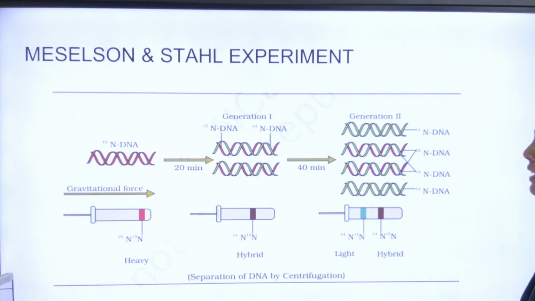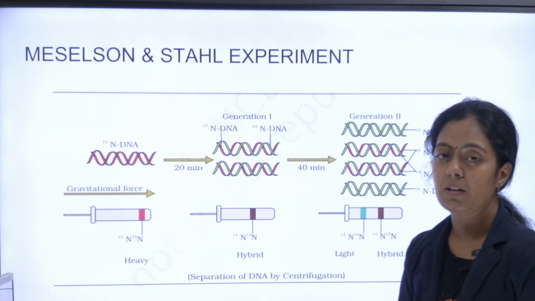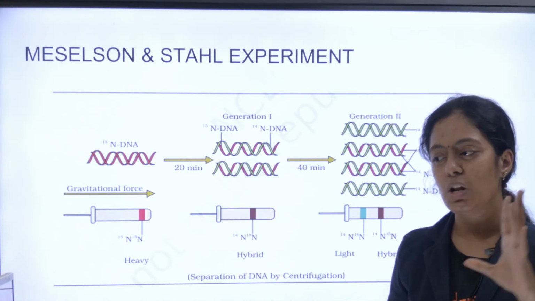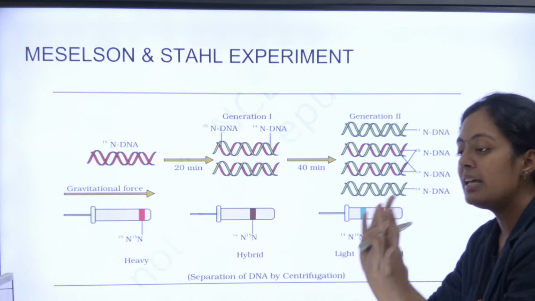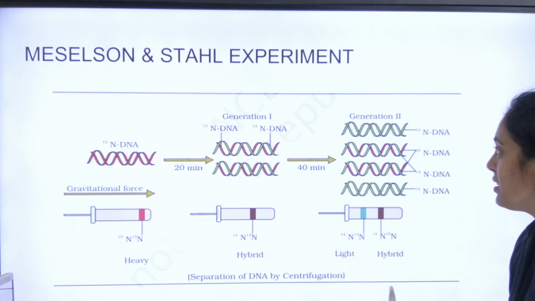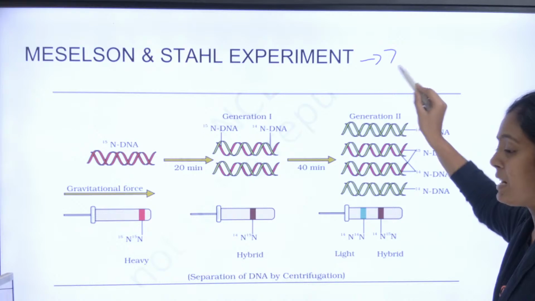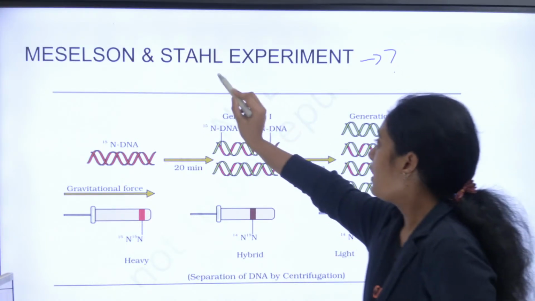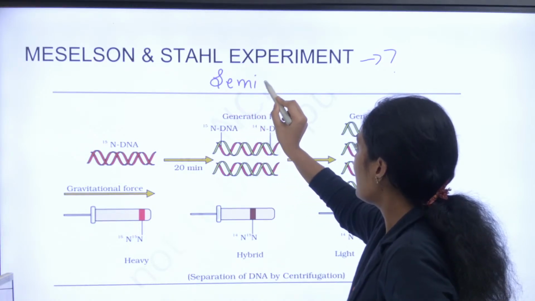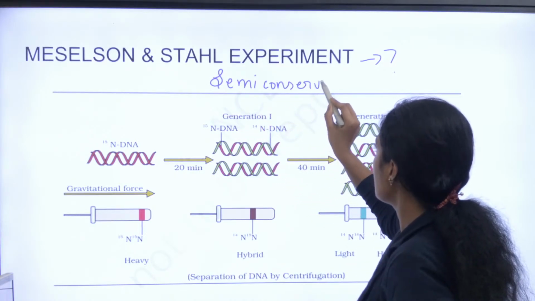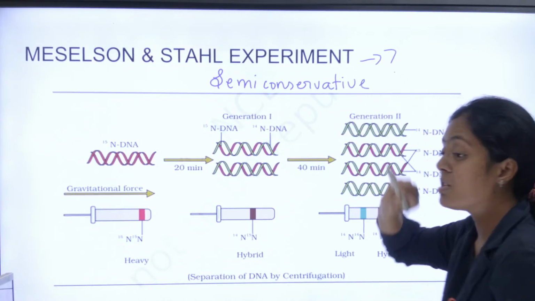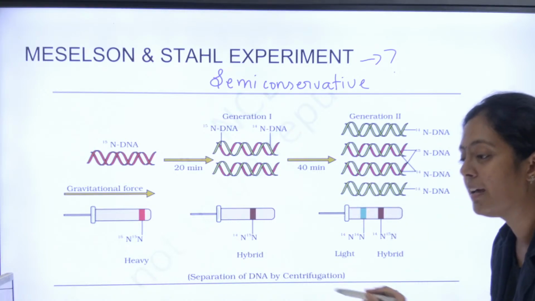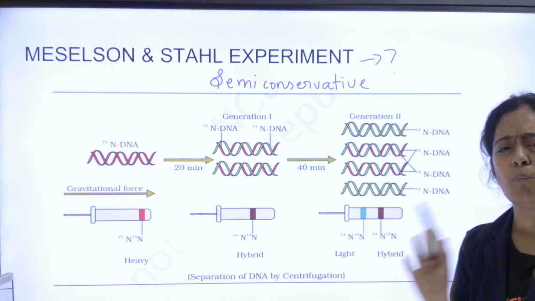Coming to the most important thing, the Meselson and Stahl experiment. All these I have done as full short videos. You can go and check it out in the video section, Molecular Basis of Inheritance. இது எல்லாமே clear ஆ explain பண்ணியிருக்கேன். Can anyone tell me why the Meselson and Stahl experiment was done? What did they prove? They proved that DNA replication is semi-conservative. DNA replication semi-conservative ன்னு prove பண்ணத்தான் இவங்க இந்த experiment பண்ணாங்க. Yes, very good. இது ரொம்ப முக்கியமான question.